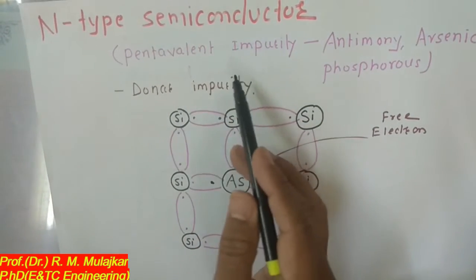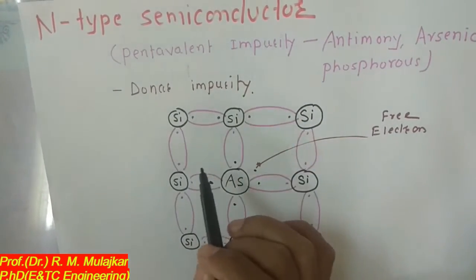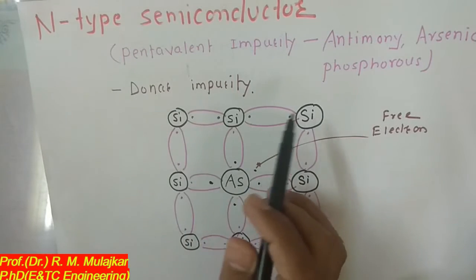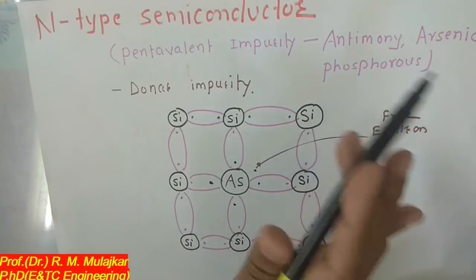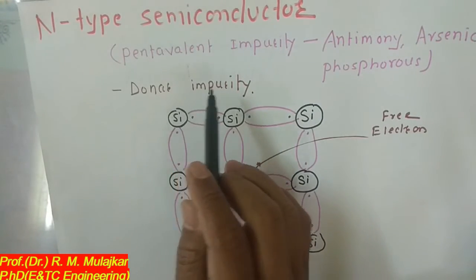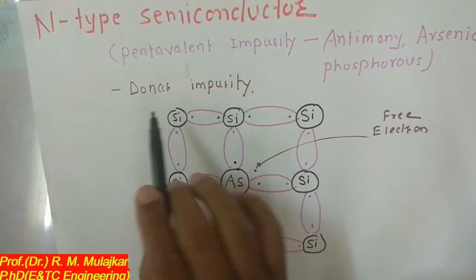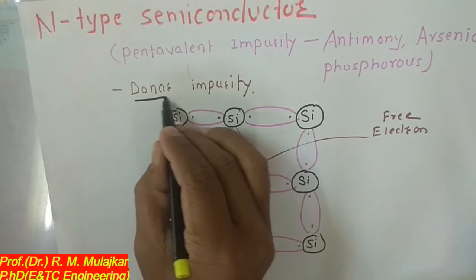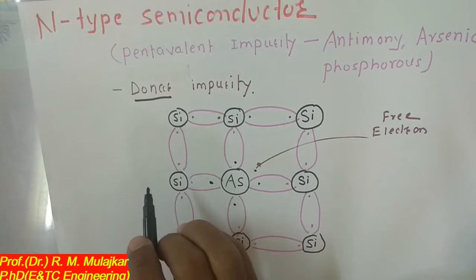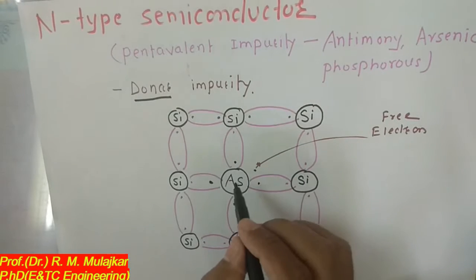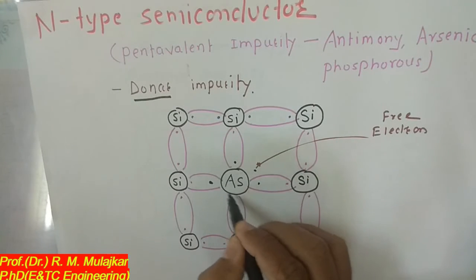Now we will see the details about the electronic configuration of the N-type semiconductor. Antimony, arsenic, and phosphorus are examples of pentavalent impurity, and this impurity is called a donor impurity. Here I have taken one arsenic element.